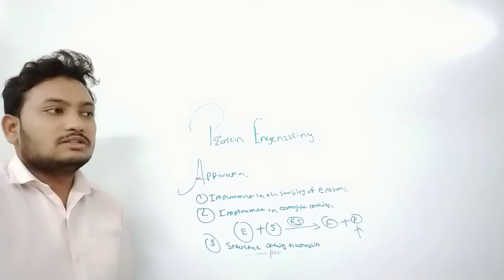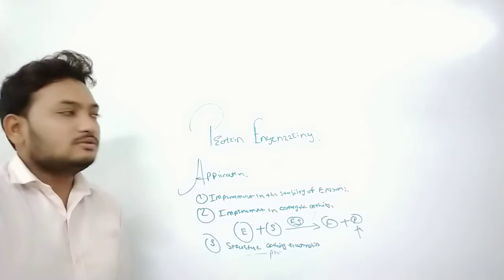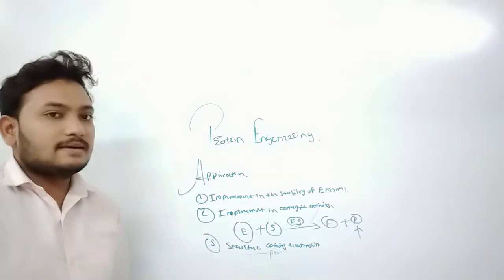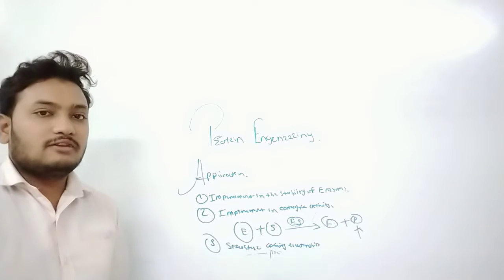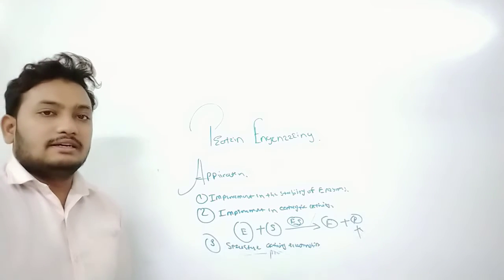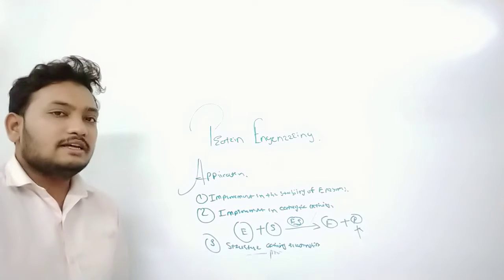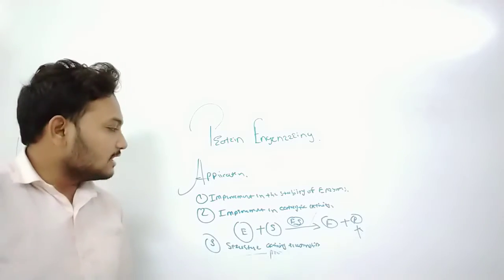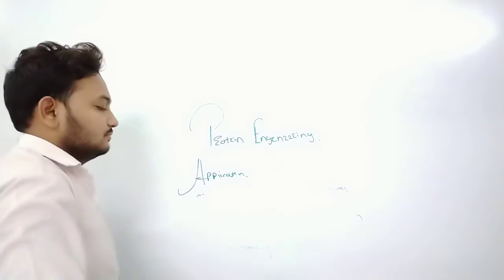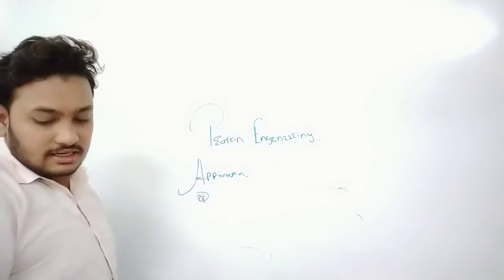Suppose these are two enzymes: a wild type enzyme and a mutated enzyme made through protein engineering. The activity of the protein-engineered enzyme towards a particular substrate is different, and the wild type enzyme's activity towards that substrate is different. So here we are also understanding protein engineering technology. Another application: enzyme purification made easy.